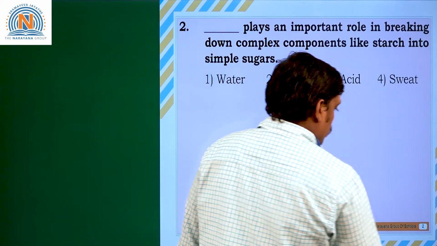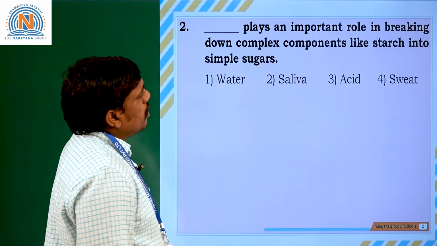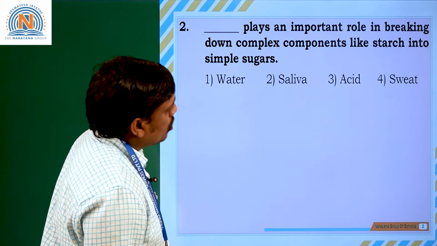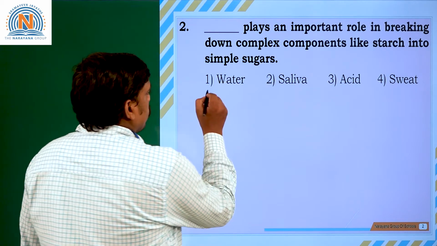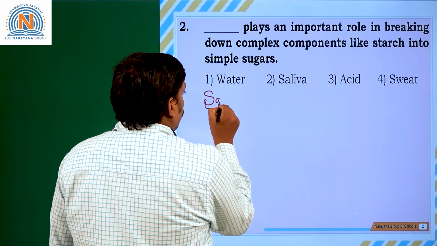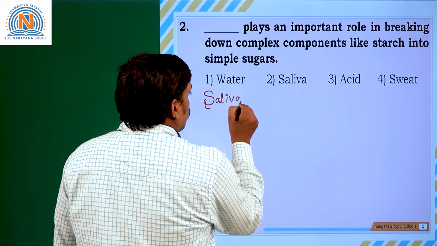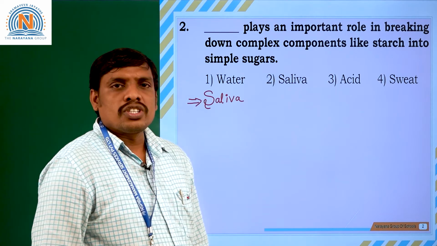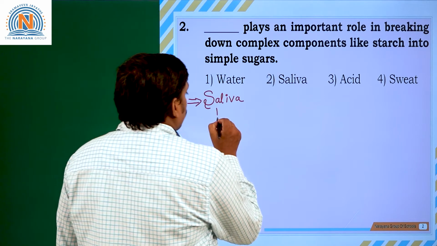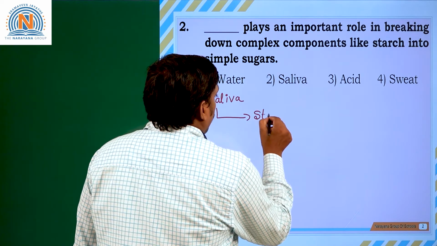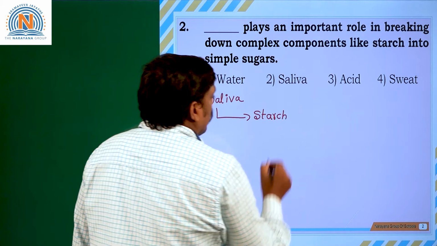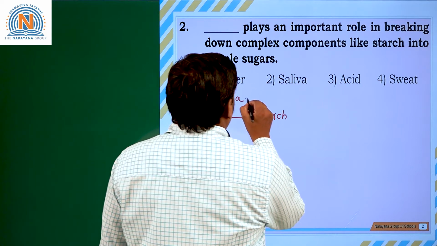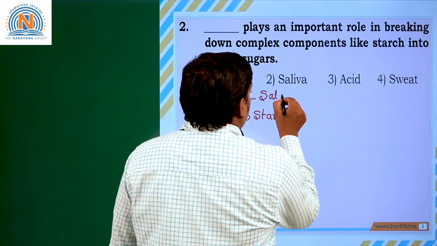Going to the second question, students. Dash plays an important role in the breakdown of complex components like starch into simple sugar molecules. You know that, suppose we take saliva. The saliva is a fluid which is secreted by the salivary glands. Now, what is the function of saliva? Saliva directly acts upon the starch. Starch is a type of carbohydrate or food component. The saliva contains an enzyme called salivary amylase.